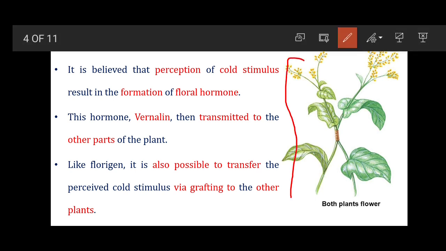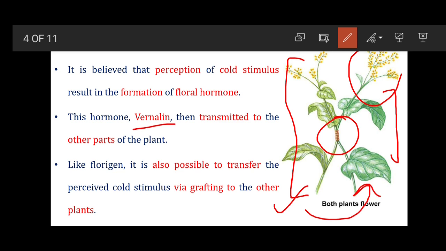One plant which is exposed to cold treatment shows the synthesis of vernalin, and when this treated plant is grafted to another plant which is not cold treated, the non-treated plant also shows flowering. That means vernalin is a hormone which is synthesized in one plant and can be transferred into another plant.